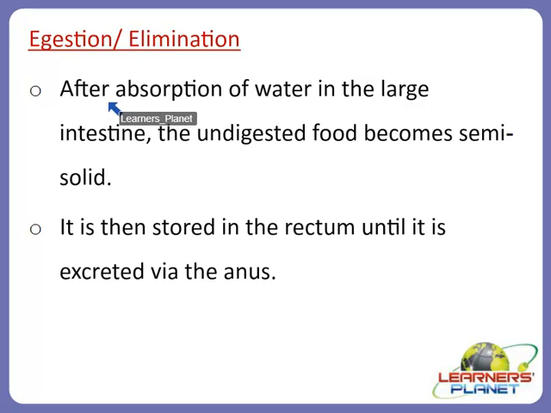So what happens after absorption of water in the large intestine? The undigested food becomes semi-solid and then it is stored in the rectum in the form of feces until it is excreted via the anus. The anus is the last part of the human digestive tract, or the alimentary canal. So I hope you are clear with this, the absorption and elimination which occurs in the large intestine, right?